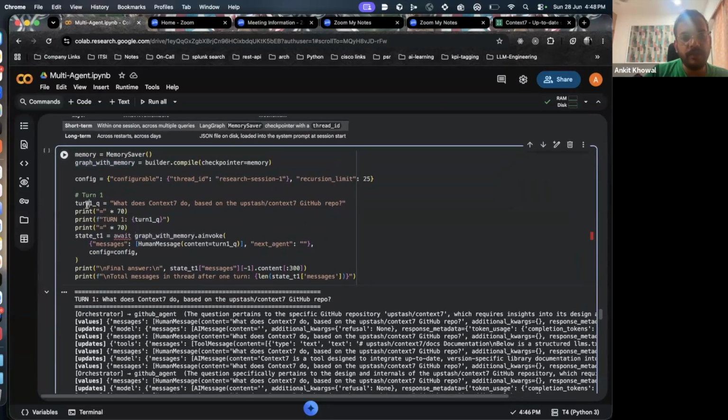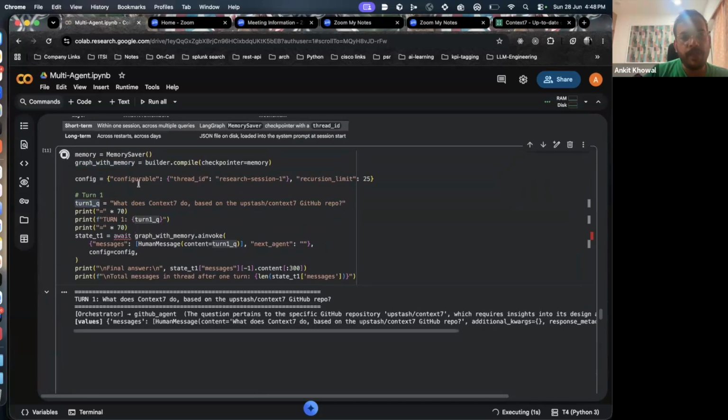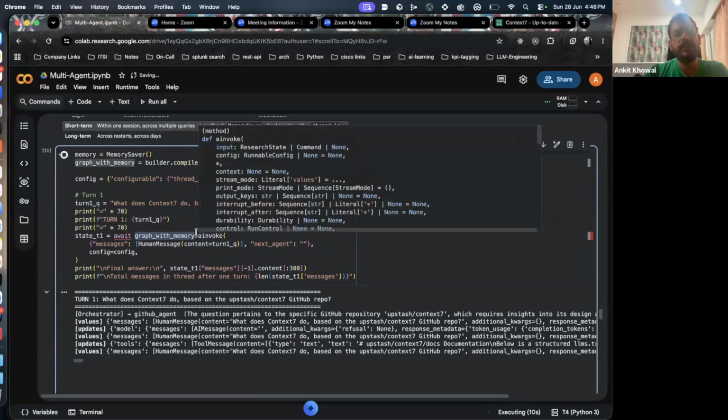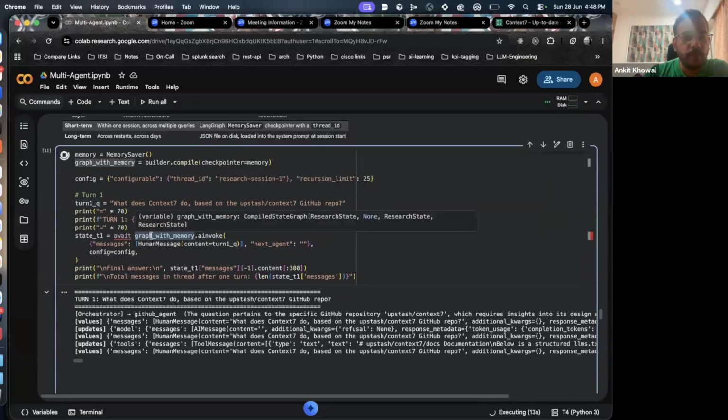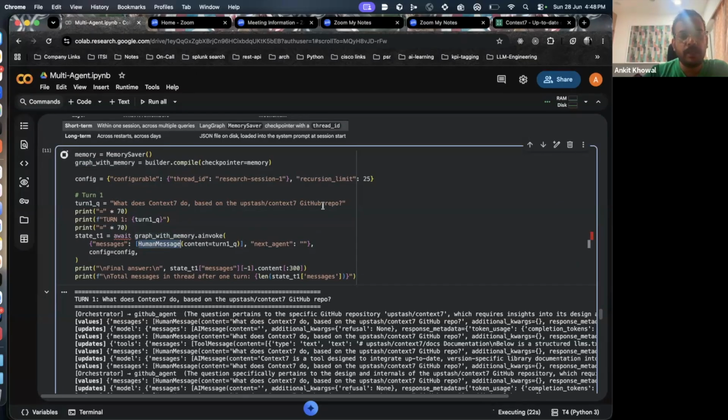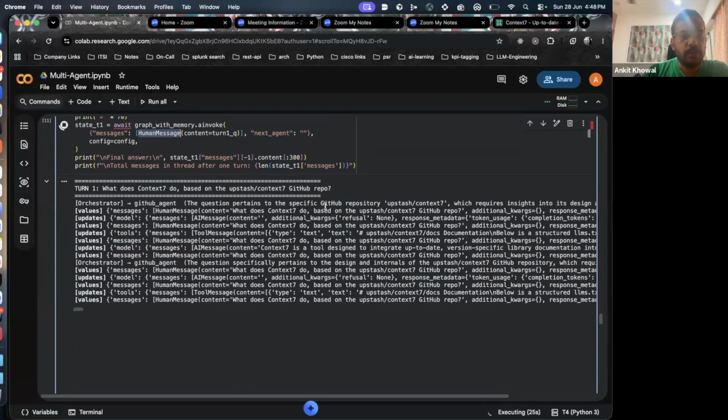Okay, so let's say my turn one question was, what does Context 7 do based on the Upstash Context 7 GitHub repo, right? So I pass the same question to the orchestrator again over here. So graph with memory invoke. Previously I had done just graph invoke. Now I have initialized graph with memory invoke, so I'm calling this, and this was my human message. What does Context 7 do based on the Upstash Context 7 GitHub repo? So now the agents are reasoning and figuring out the right answer. Let's wait for it.